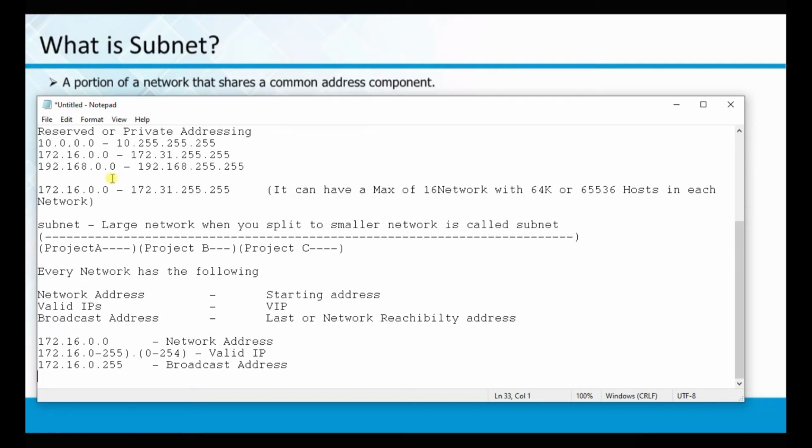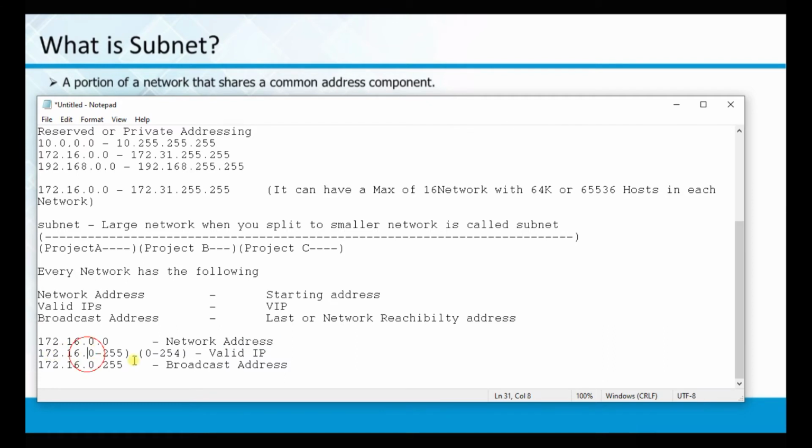I have chosen this particular one, 172.16.0.0. The starting address we call the network address, and it is not used by any system. It is called a network name, like BSNL or steel plant, anything which we call the network address.